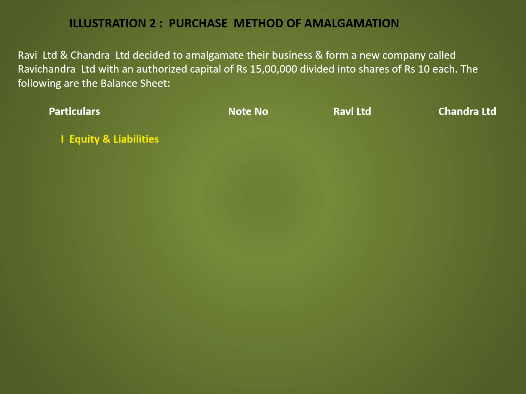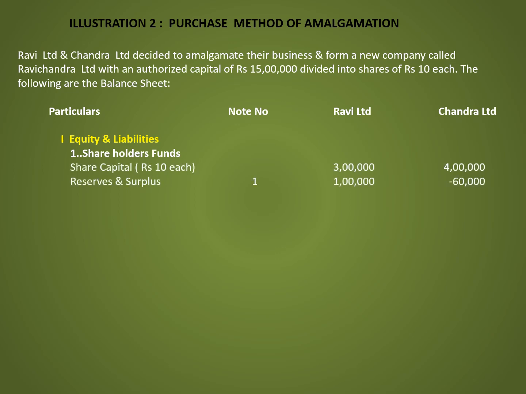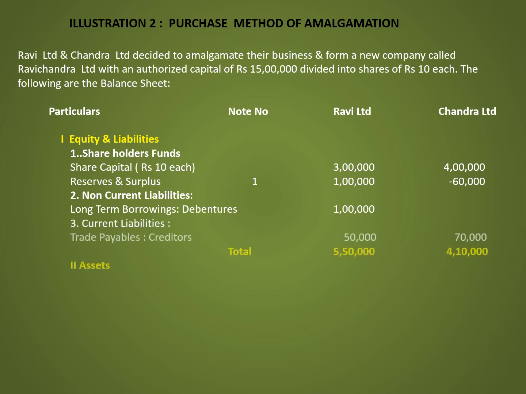The first head is equity and liabilities. Under that, shareholders' funds. Under that, share capital at rupees 10 each, that is 3 lakh and 4 lakh respectively. Reserves and surplus 1 lakh and minus 60,000 respectively. The second head is non-current liabilities. Under that, long-term borrowings, that is debentures 1 lakh. Third head is current liabilities. Under that, trade payables, that is creditors 50,000 and 70,000 respectively. Total liabilities is 5 lakh 50,000 and 4 lakh 10,000.